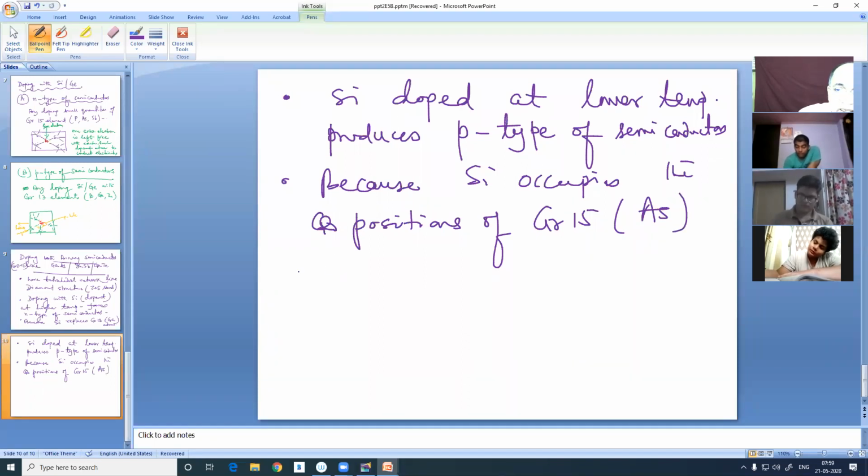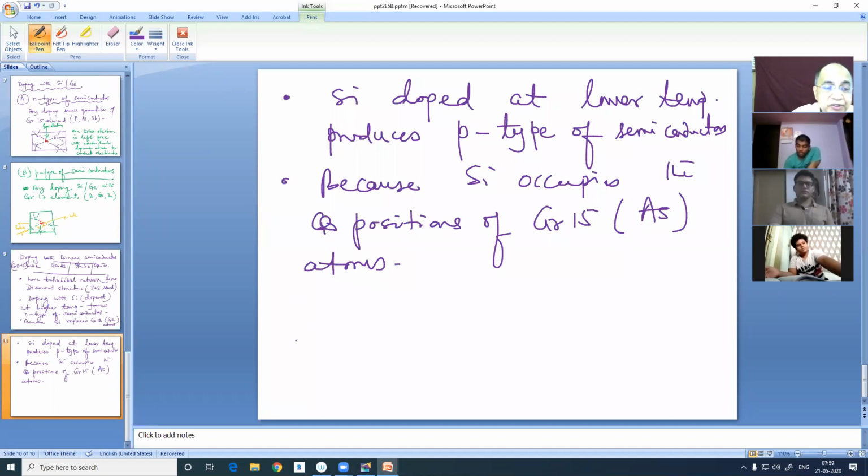Arsenic had 5 electrons to form a dative bond, and now silicon has 4 electrons, so that dative bond cannot be formed. One place will remain vacant. Only one electron cannot form a dative bond. So one positive hole will be created, and it forms a P type of semiconductor.